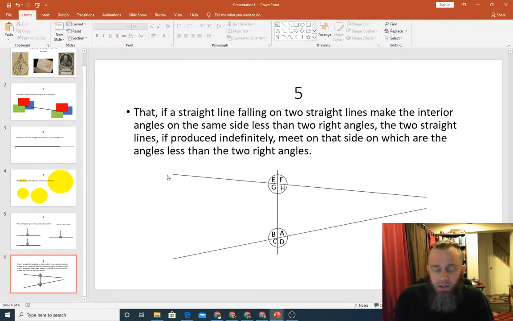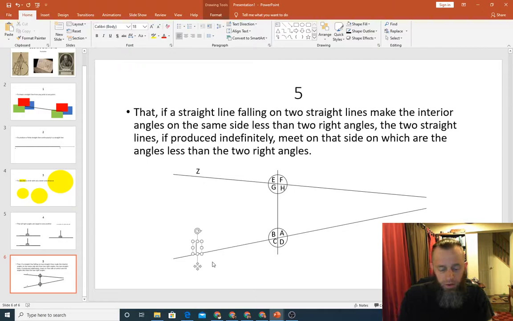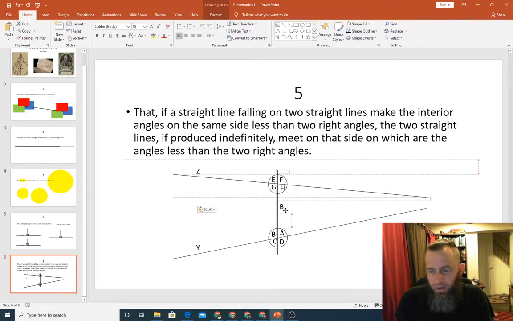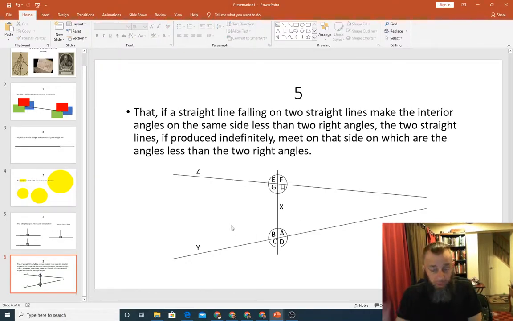And let's label these lines too. We'll call this one line Z. We're going to call this one line Y. We're going to call this one line X. Okay, there we go. Now, I think we can do this.